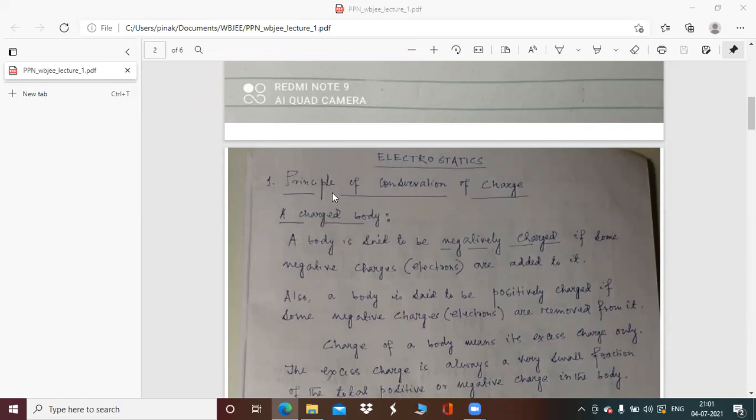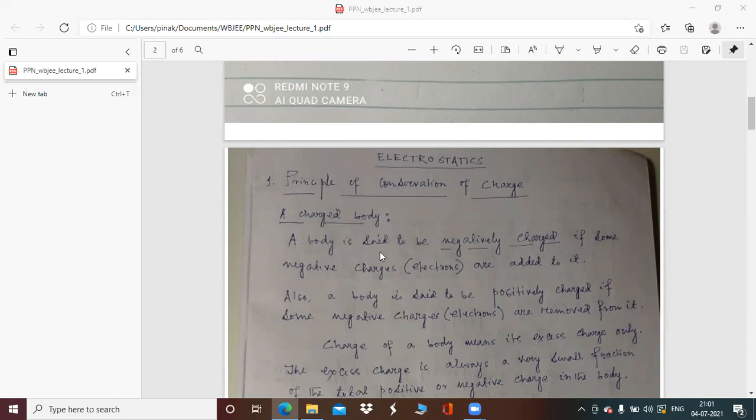In this lecture, we shall try to understand what is the principle of conservation of charge. Now, this particular topic falls under the broad subject called electrostatics. Before going to the principle of conservation of charge, we need to know what a charged body means.